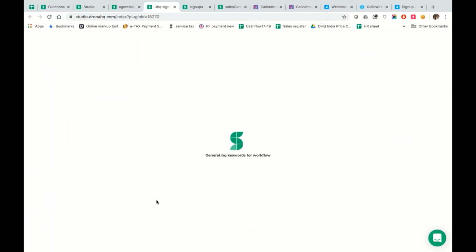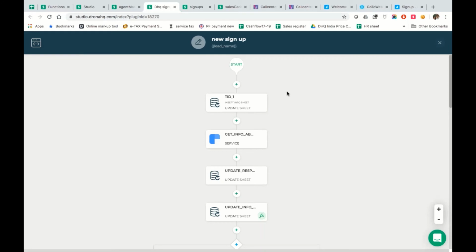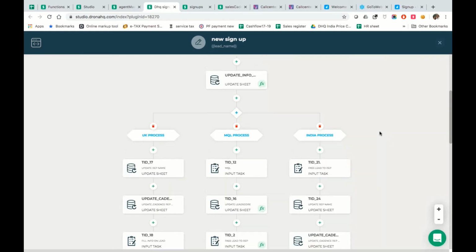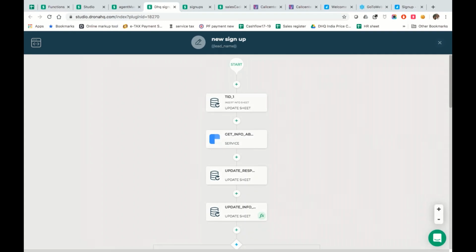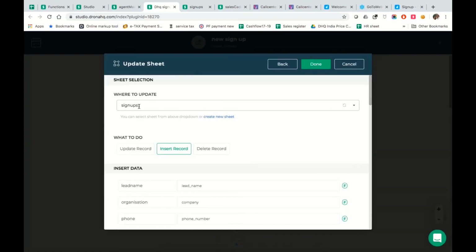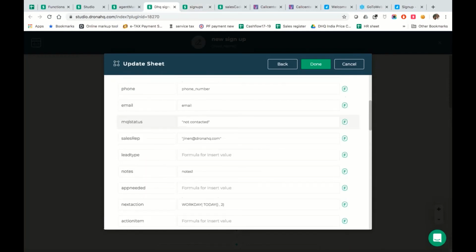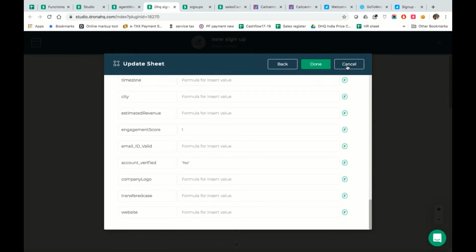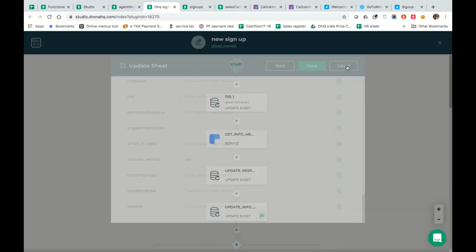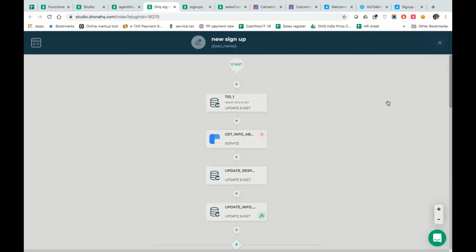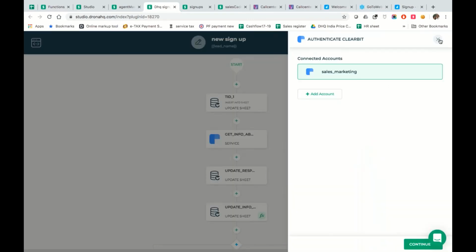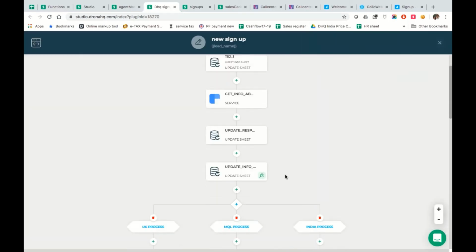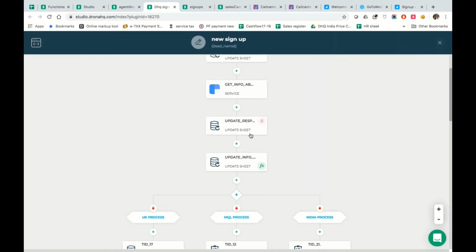Now what happens is once you embed this inside, there is magic, because now you want to do a lot of things, right? So what we've done inside is, first thing first, we are inserting the data right into the sign up, which is the sheet that we are actually using. We're taking all the records that we get from the form and putting them right inside this, right? That's step number one. Number two, we are using a third-party service, which is going and doing the job of enriching the lead. Because now we have a lead, but we also want more information about this particular lead, right? So that's what we are doing next.